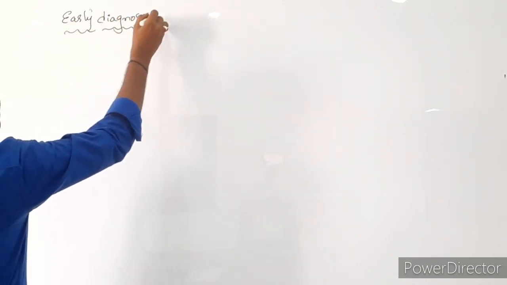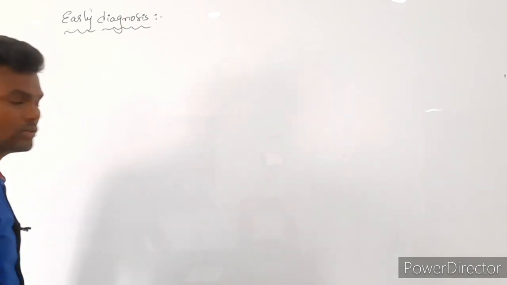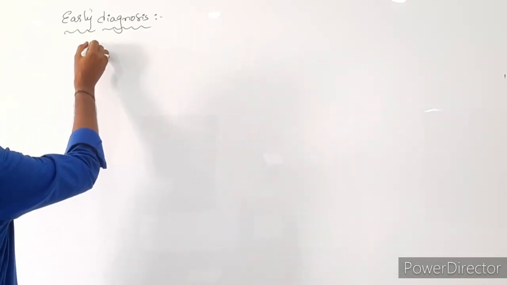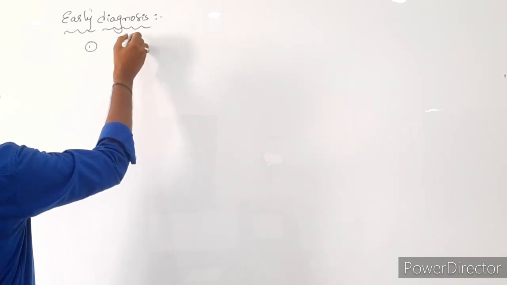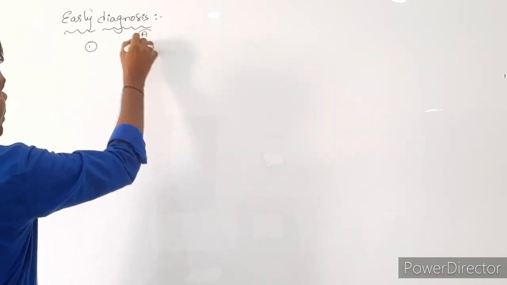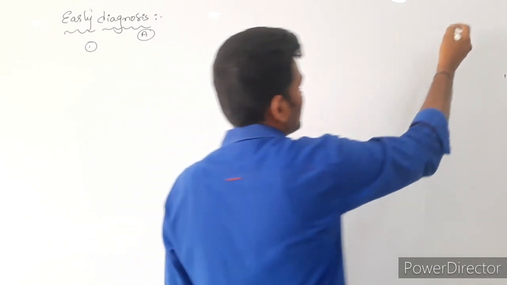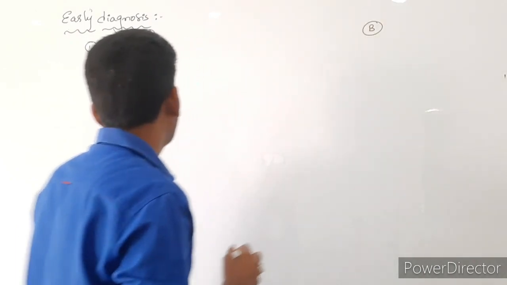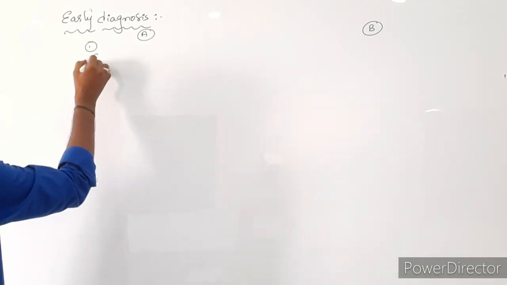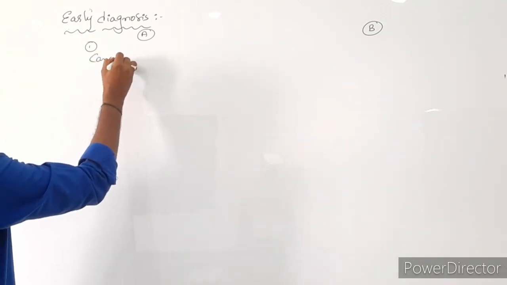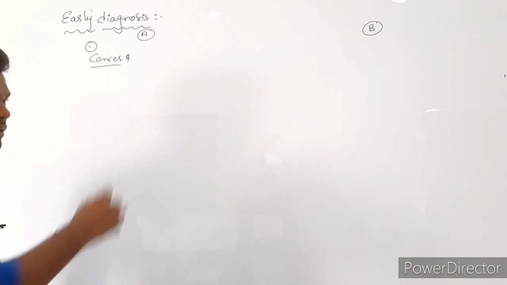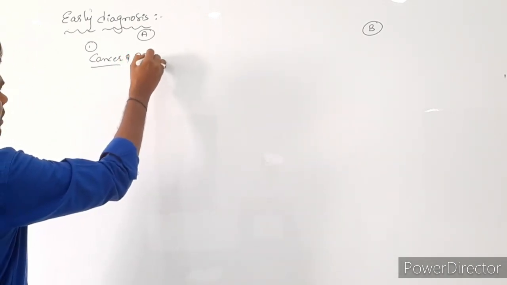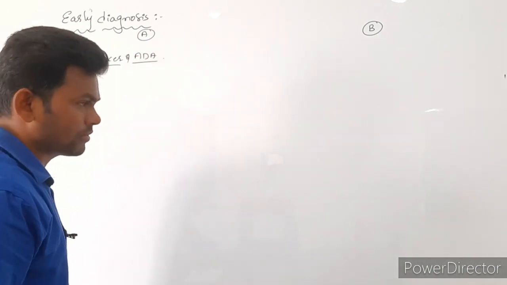Early diagnosis. What do we have to do? Simple. Here is one suspected person A, and here one healthy person B. Here we suspect maybe he is suffering from cancer. It means symptoms have not appeared, but we just suspect, like ADA genes.